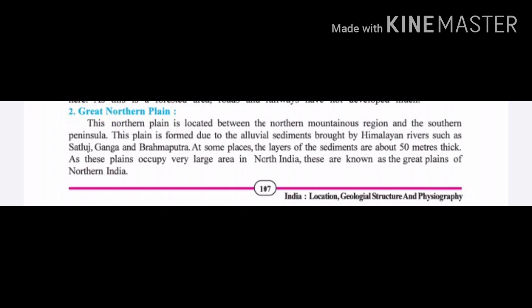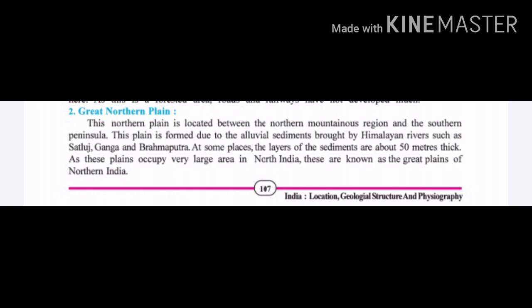Now, what is written over here in the textbook, this is located between the northern mountain region and the southern peninsula. We had discussed the northern mountain regions in the last period, and the southern peninsula we will discuss later on. But between them comes the Great Northern Plains, and many of the Himalayan rivers, just like it is written in the third line, Satluj, Ganga, and Brahmaputra. Because of these three big rivers, this plain surface is made.